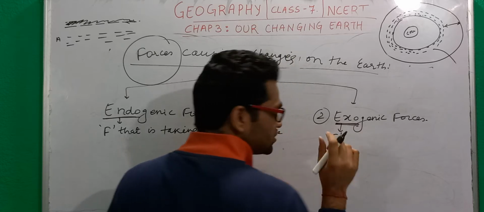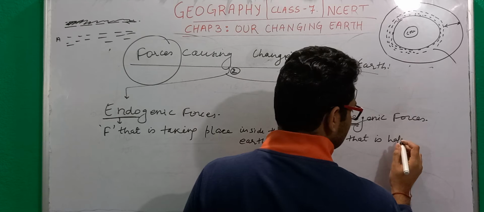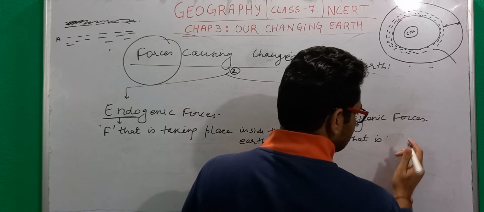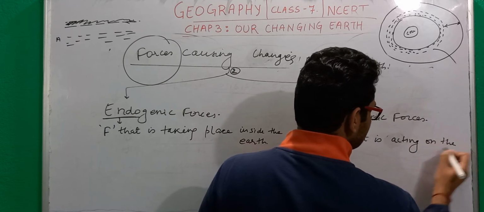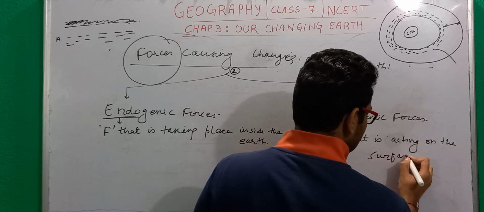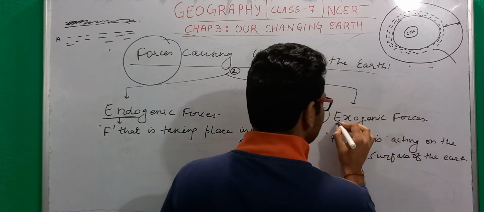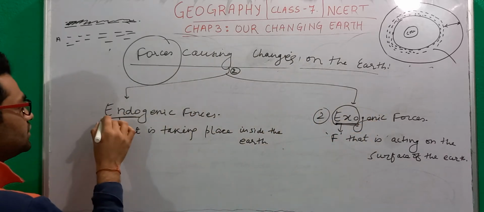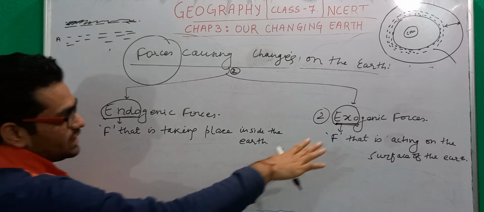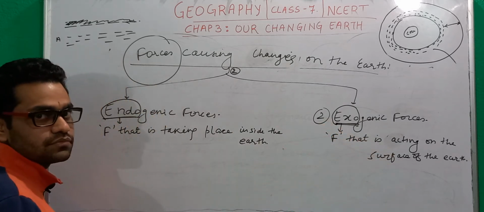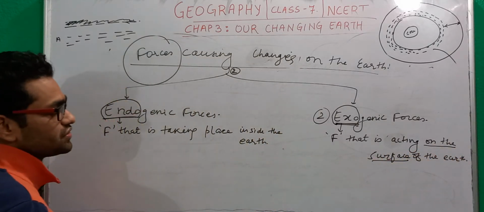See, force, F means force, that is happening, or forces that are acting on the surface of the earth. So just remember this term, surface of the earth. Just remember these two terms, exo and endo. Endo means something which is taking place inside, and exo is taking place above the earth, that is on the surface.